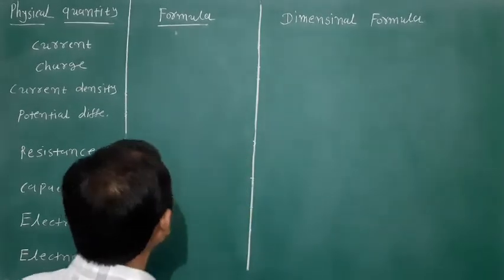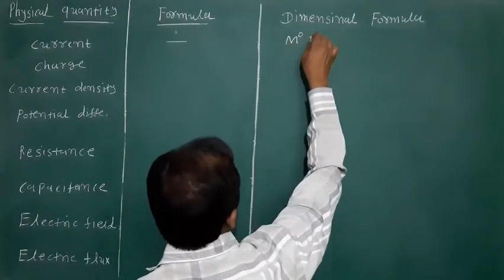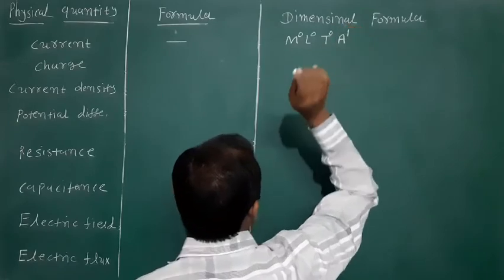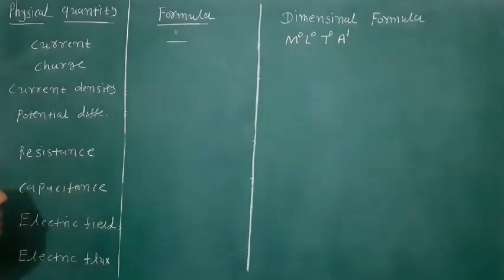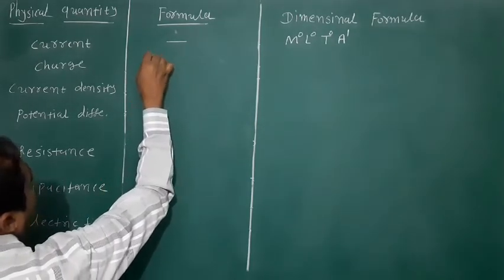So its dimension formula, directly we can write down, M0, L0, T0, but A raised to 1, A for ampere. Okay. Second physical quantity is charge. So charge, its formula is current into time.